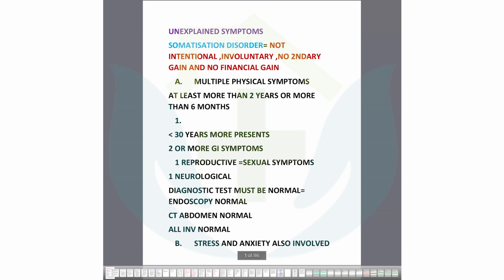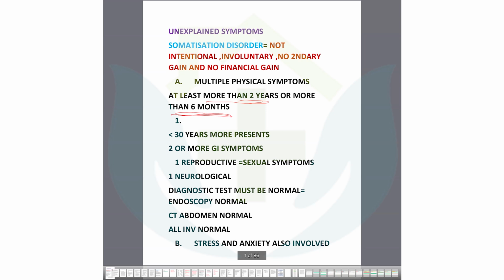Okay. Now the criteria is multiple physical symptoms for more than 2 years, or more than 6 months. Both can be present in your stem. There should be some duration. And the age is important.